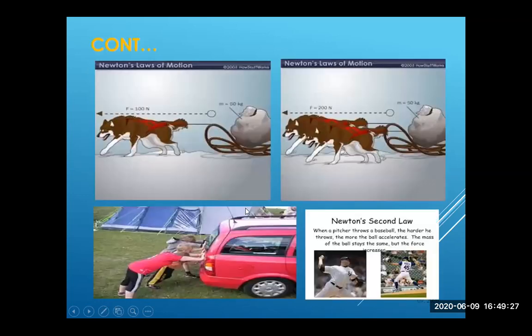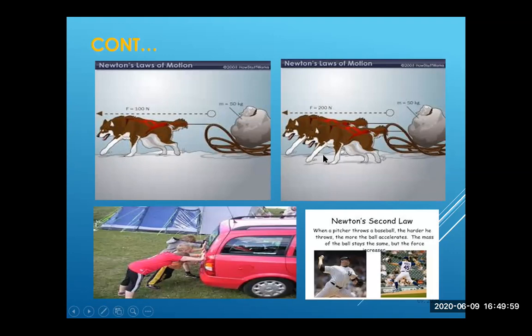So these are some examples to understand. A 100 Newton force is applied on a body of mass 150 kg. The dog is finding it difficult to drag it: less force, more mass. With the same mass, if the dogs are increased, the force will be double, then it will be easier. Happily they will run. So it means that the more the mass, the more force is required to produce acceleration.